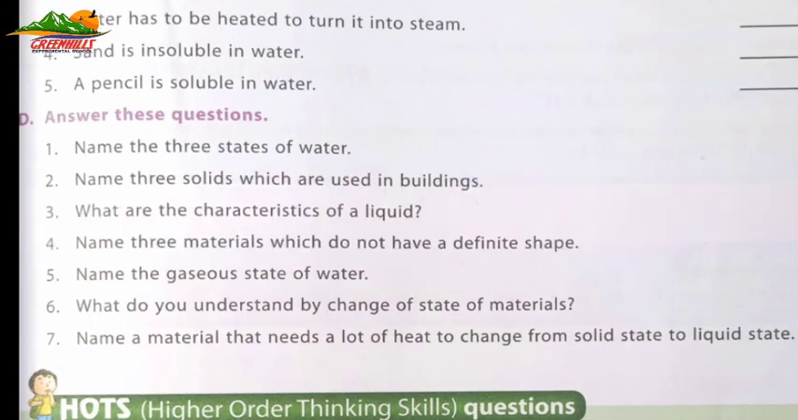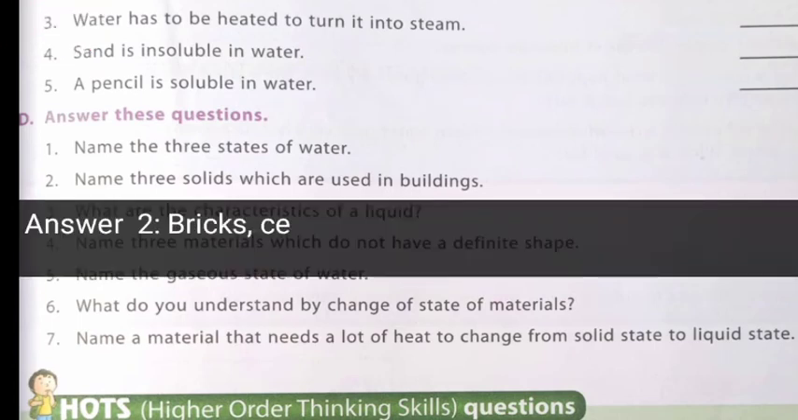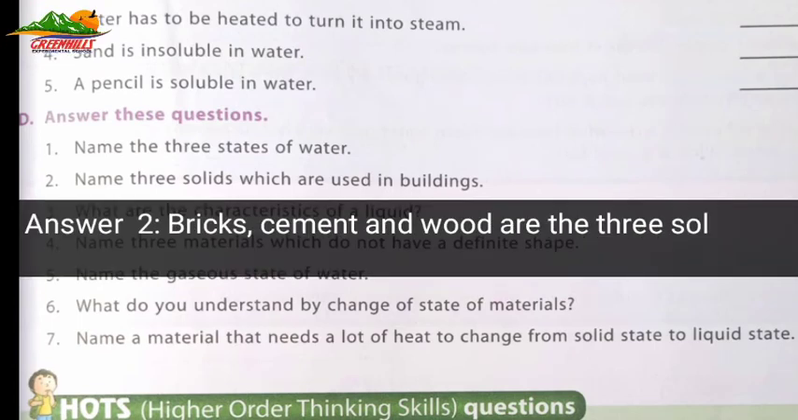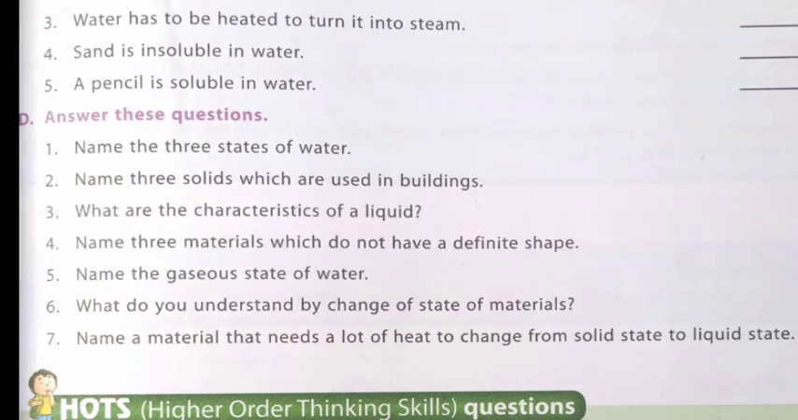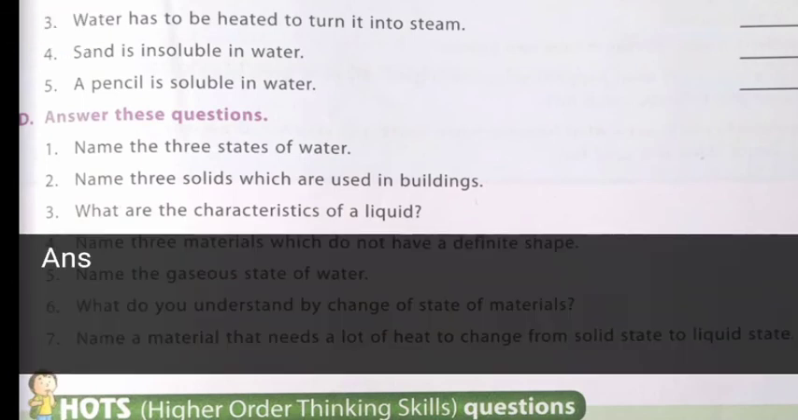Name 3 solids which are used in buildings. Answer is bricks, cement and wood are the 3 solids which are used in buildings. Question number 3, what are the characteristics of a liquid? Answer is